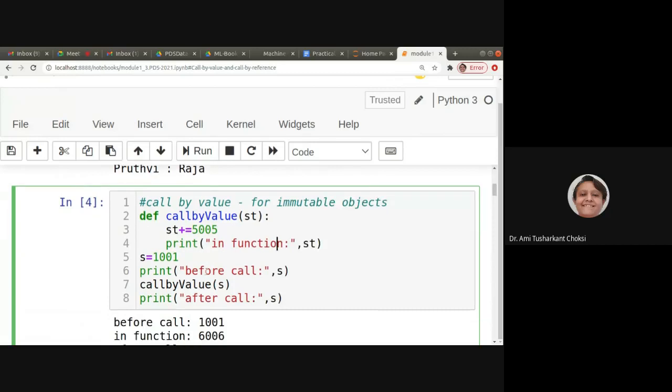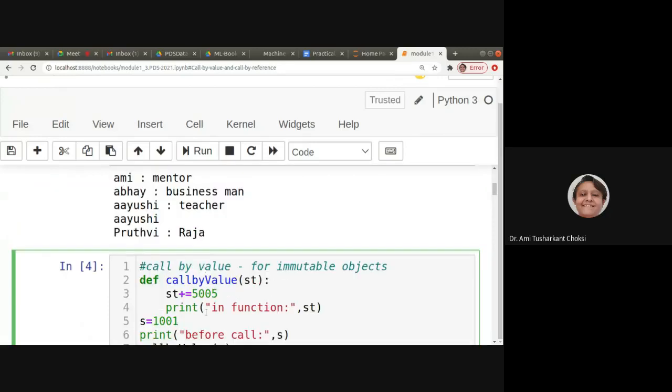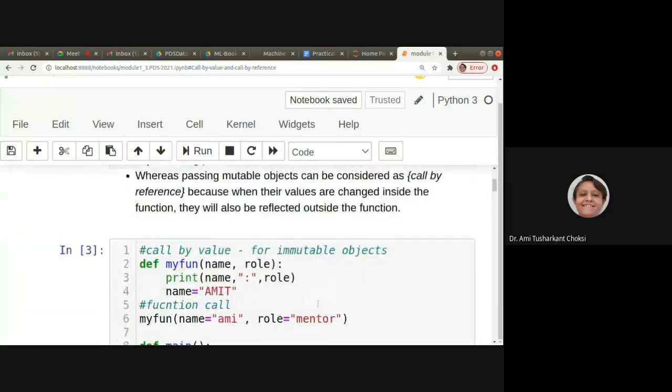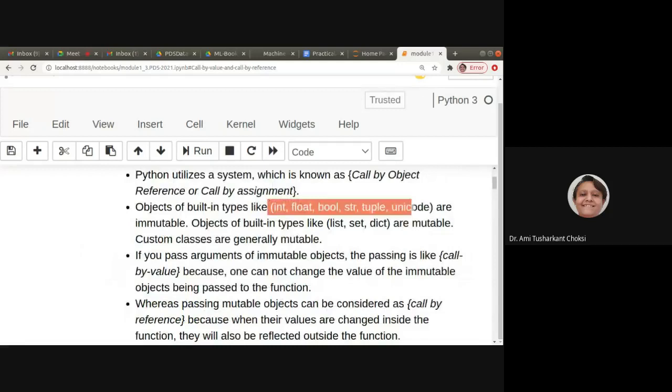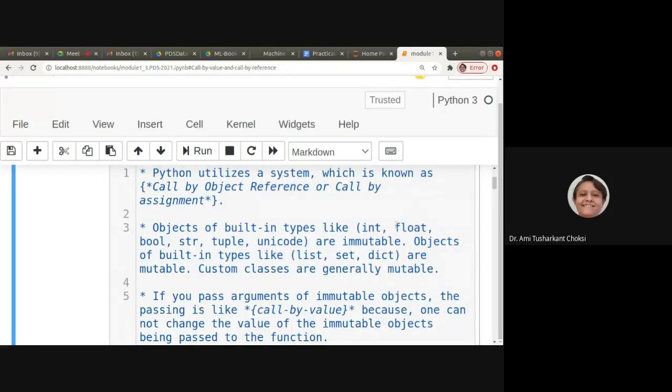Very simple. Here we have passed the integer, here we have passed the string. We tried both, because they are said to be immutable objects. Immutable means it will not be changed, isn't it?